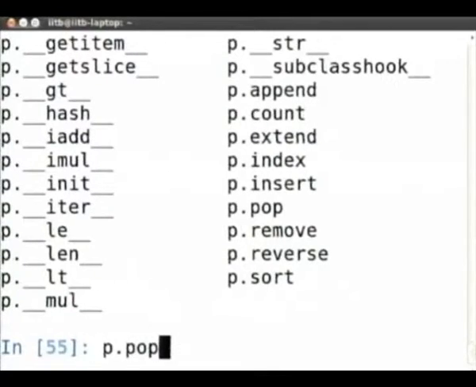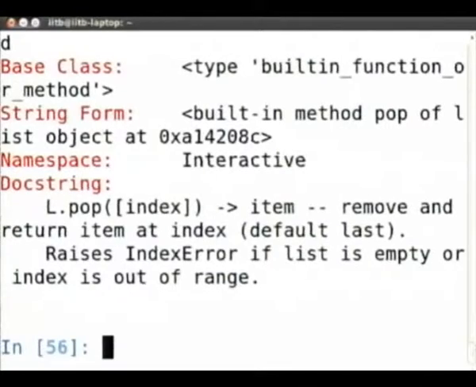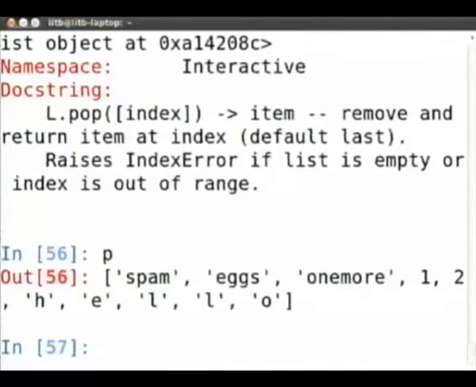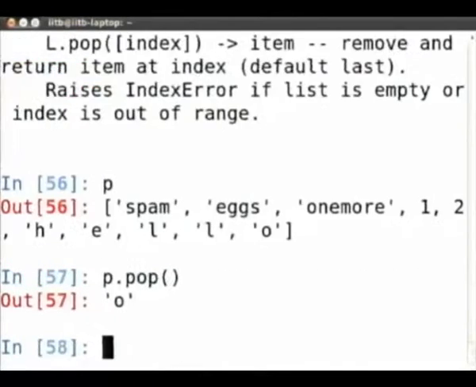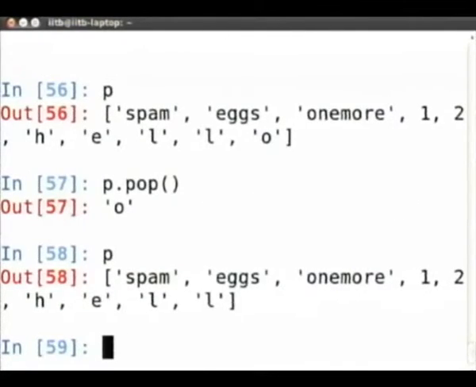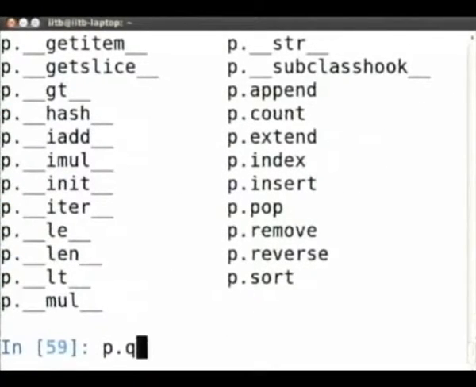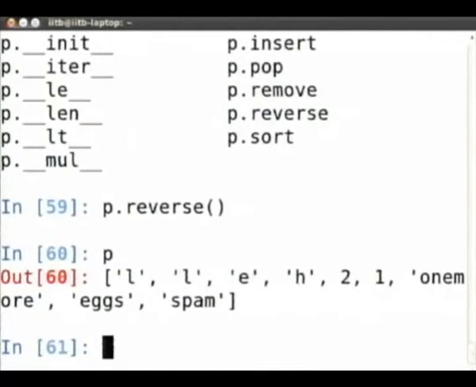There is pop, which will basically remove and return the item at the optional index. If you do not specify the index, it will be the last element. So if I say P.pop, it removed O and returned that value. Remove, you have already seen. Reverse will reverse the elements of the list in place. So P.reverse will not return a new list. It will reverse this same list in place.